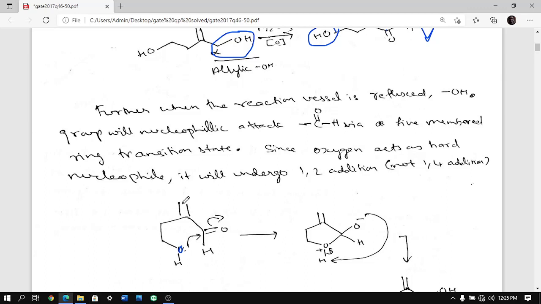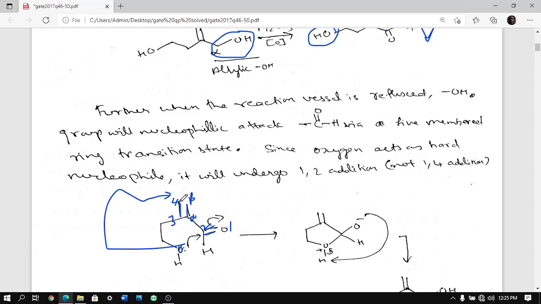So when you have an alpha beta unsaturated ketone, see this is the ketone, so alpha and beta. You can see at the alpha beta you have an alkene, so it is called an alpha beta unsaturated ketone. These are called carbon position number 1, position number 2, position number 3 and position number 4. If the attack happens on position number 2, we call it 1,2 addition. If the attack happens on position number 4, we call it 1,4 addition.